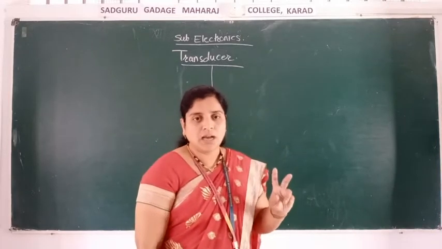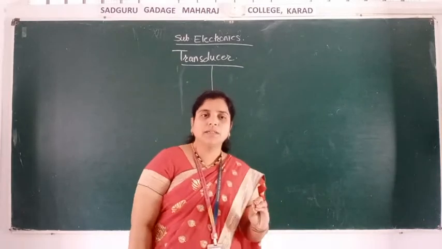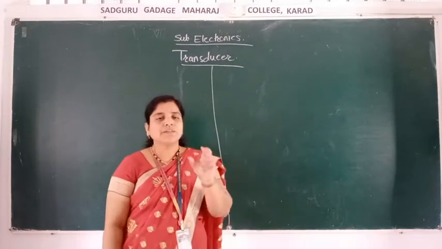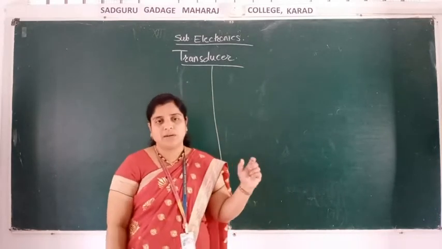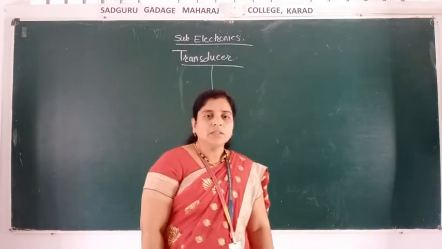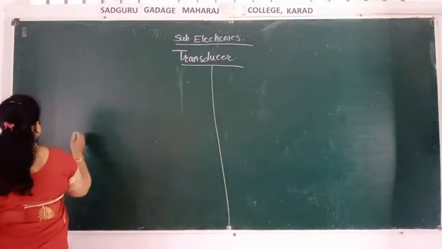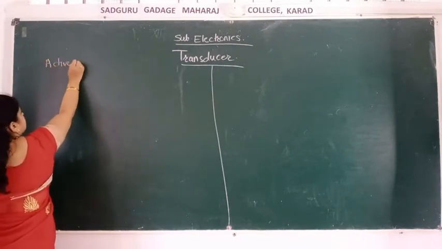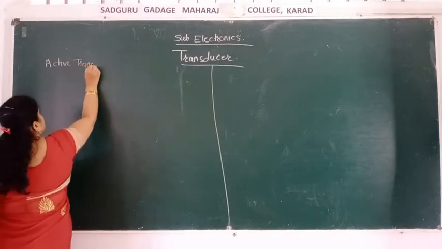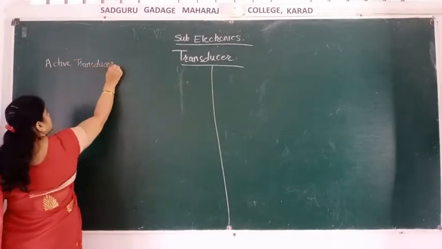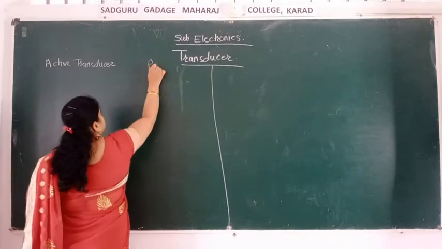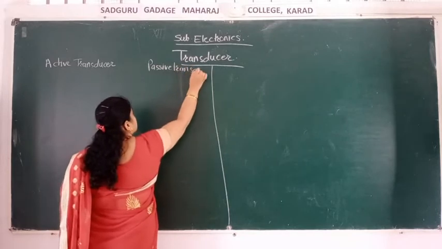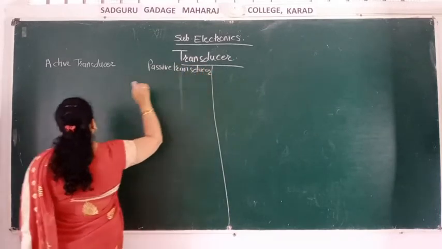Transducers are devices which convert a non-electrical signal into an electrical signal, or which convert one form of energy into another form.